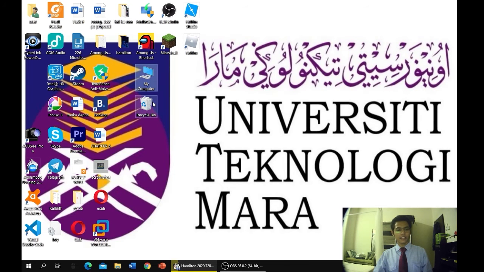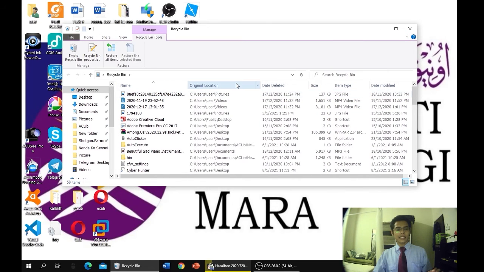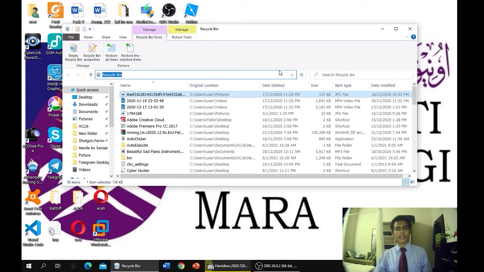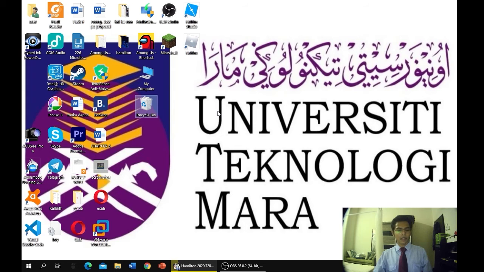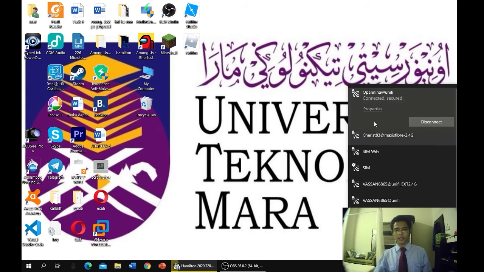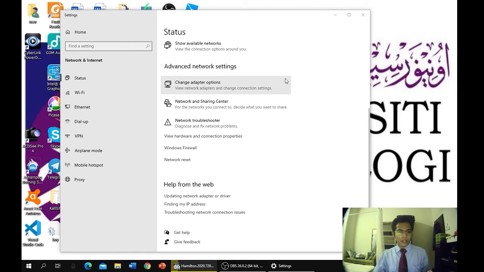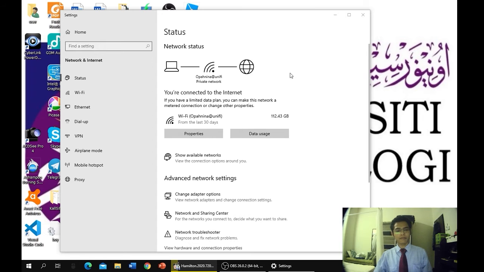After that, here's the recycle bin, where anything that you delete, if you want to recover it back, simply go here, and it will be easy enough for you to restore it. And next, you go to the network section. Here you go, that's the network we already connected to. And here you can open the settings if you want to look at more detailed information.